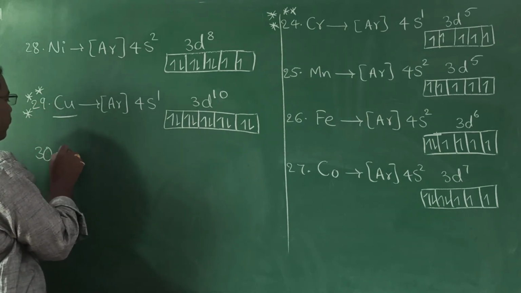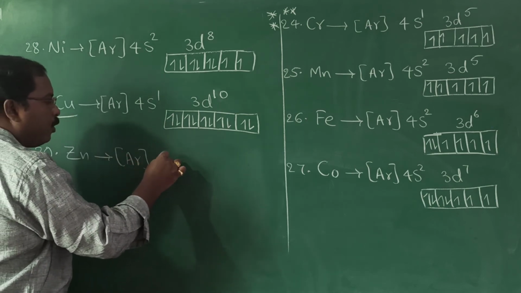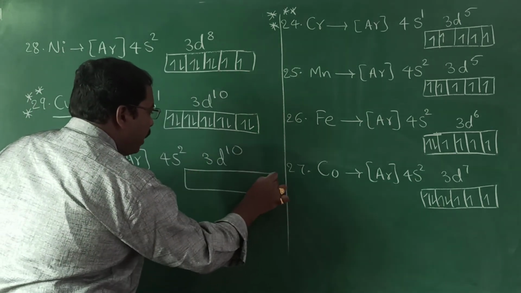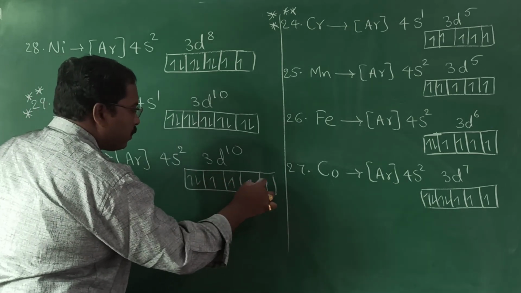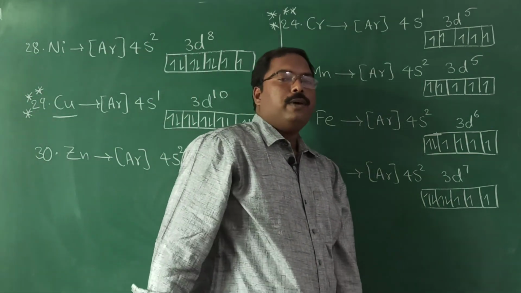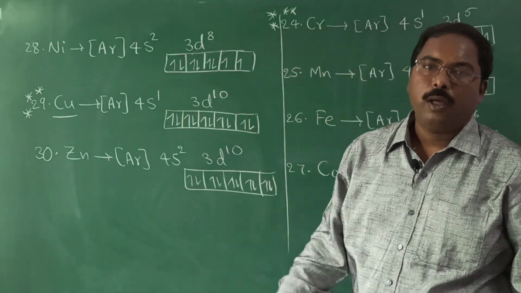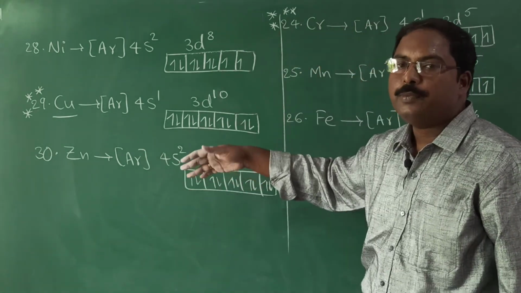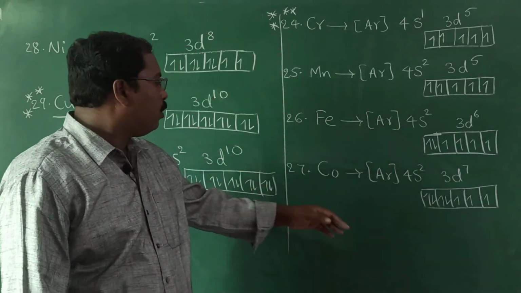Now coming to the 30th, zinc. So argon, 4s as usual, 4s2 3d10. So it will also have completely filled electronic configuration. Okay. So this is the electronic configuration of 30 elements. At least minimum everybody should have idea about electronic configuration of these 30. If you write the configurations of all these by your own, automatically if I ask to write for 31st element, you will come to know.